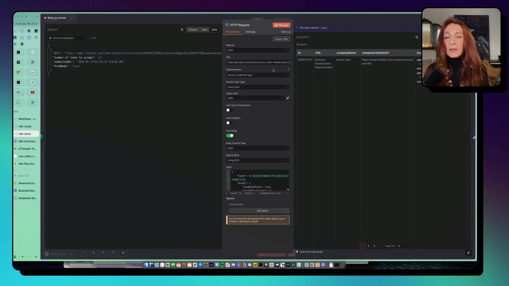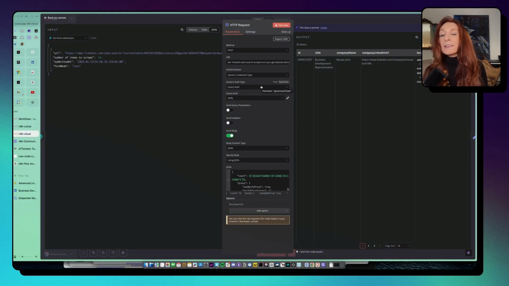So here I have made an authentication, a credential for Apify using the query, because this is the URL from the API that we have just copied before. But at the end of the URL, there was a token, and this token is a query.